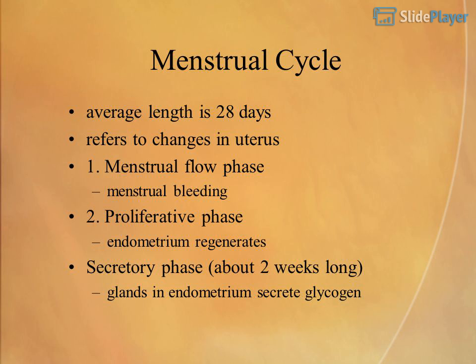1. Menstrual flow phase. Menstrual bleeding. 2. Proliferative phase. The endometrium regenerates. 3. Secretory phase, about 2 weeks long. Glands in the endometrium secrete glycogen.